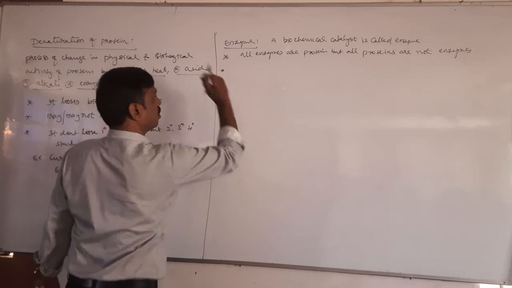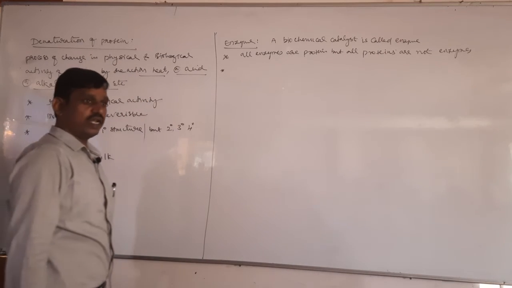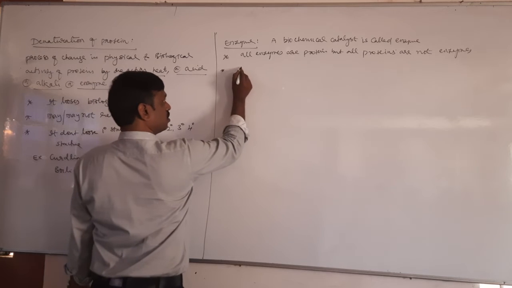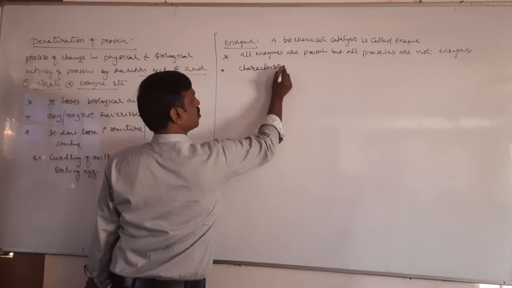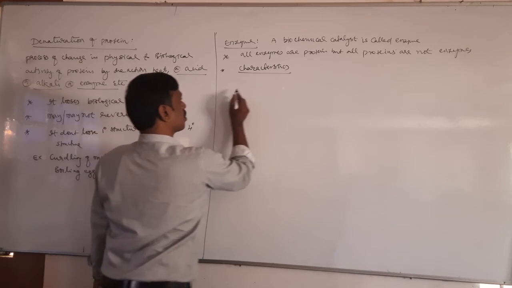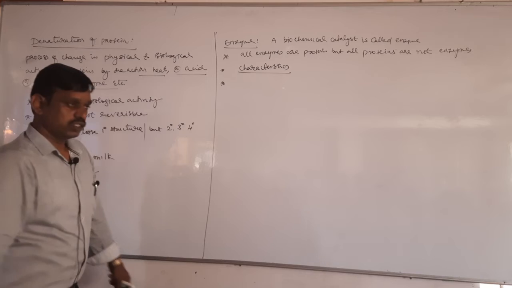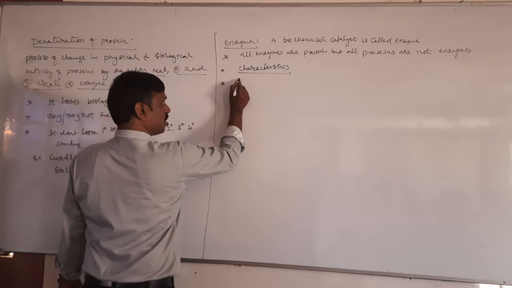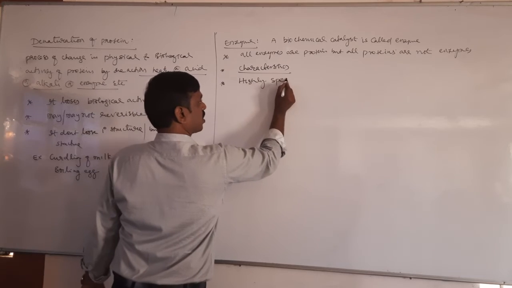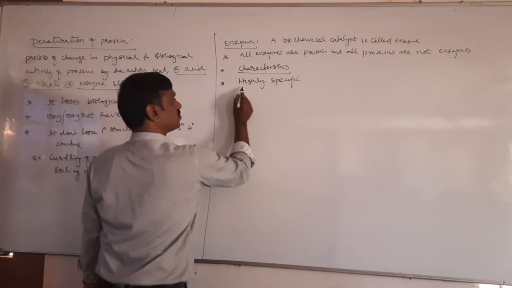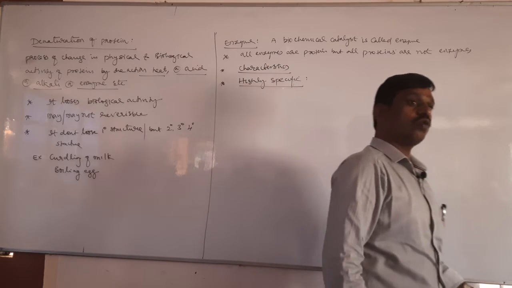Okay, next. So what are the important characteristics and examples? Let's see first the characteristics of enzymes. First, we know that enzymes are highly specific. Yes or no? These are highly specific. It means they are highly specific in their nature, in their work.